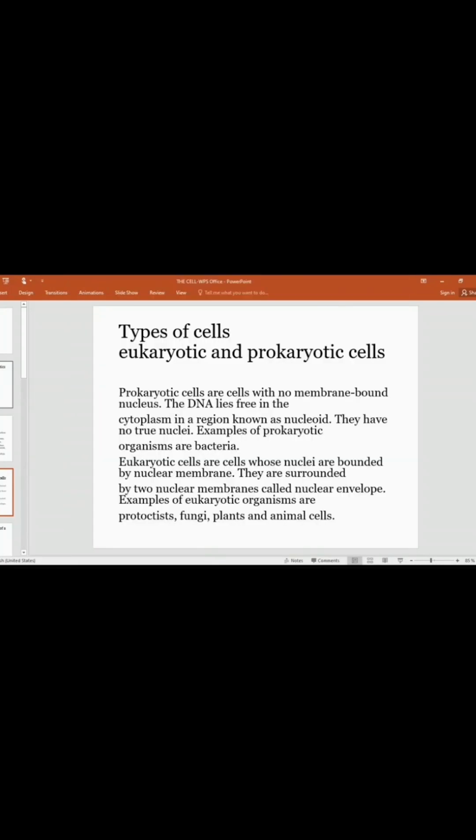The next type of cell is the eukaryotic cells, which are the cells whose nuclei are bounded by a nuclear membrane. They are surrounded by two nuclear membranes called the nuclear envelope. Examples of these eukaryotic organisms are the protists, the fungi, plants, and even ourselves, the animals.